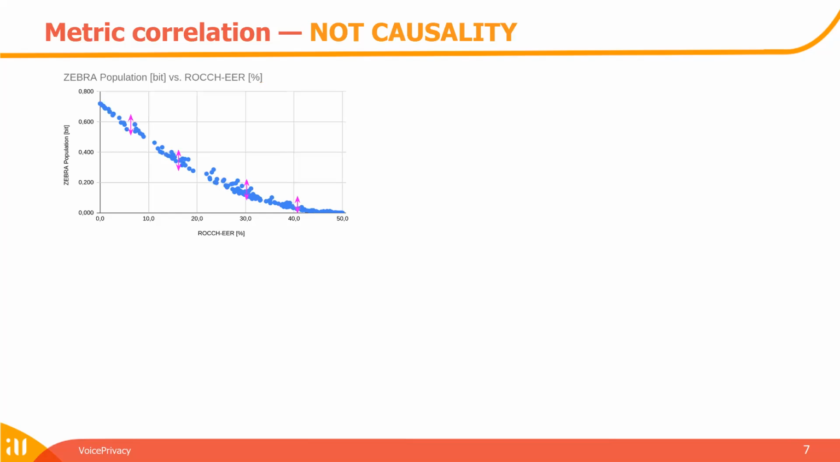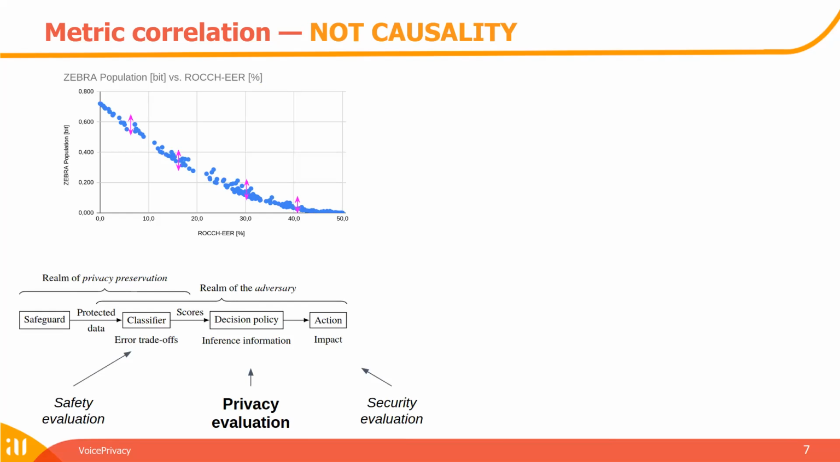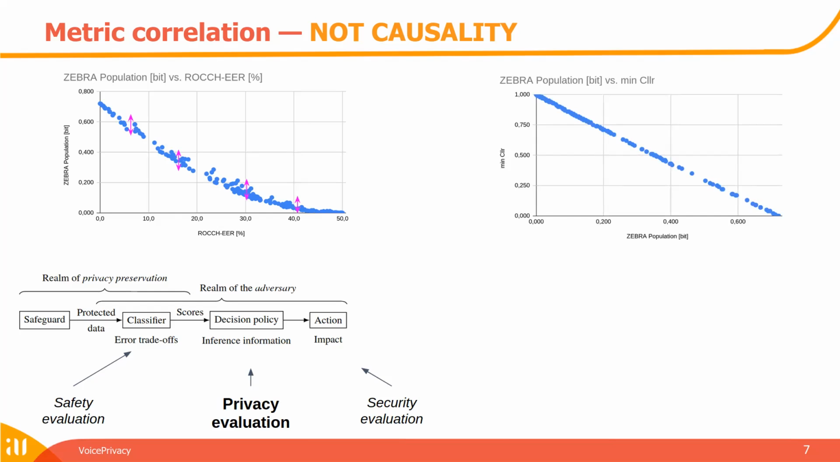If we want to talk about metric correlations, so how does the Zebra population level relate to the equal error rate, we see nominally they are the same trends, but there are differences if we look into the detail. We need to keep in mind that Zebra is based on a formal model, and while the equal error rate is kind of a safety evaluation, if we want to talk about security and privacy evaluations, we need to look into what we actually want to have. And in that regard, MinCLR is reflective of a security evaluation, though there we see a strong correlation for the data on the VoicePrivacy Challenge. As indicated before, there are a lot of symmetries going on.